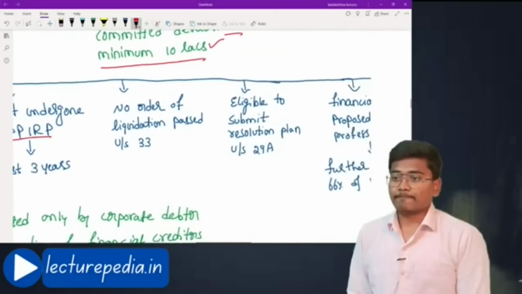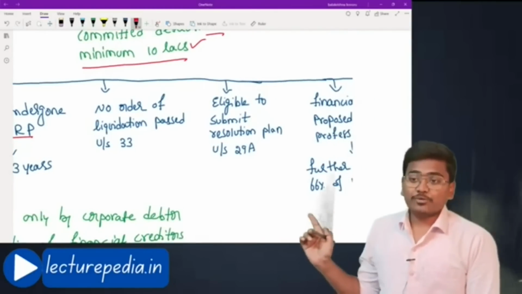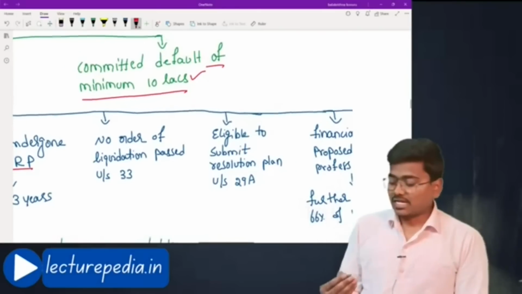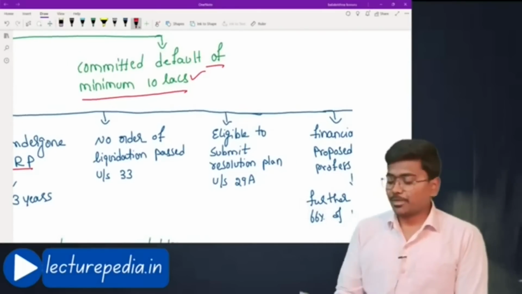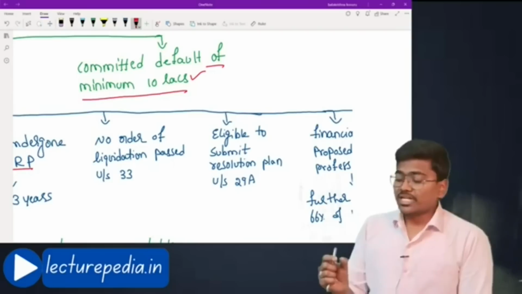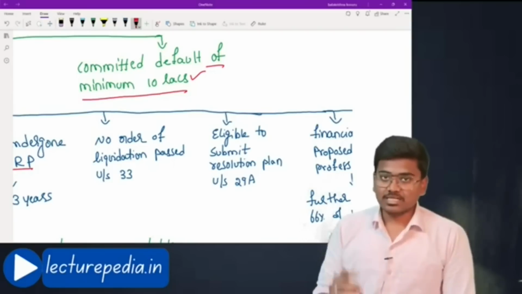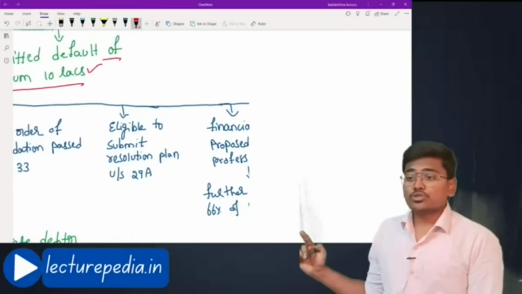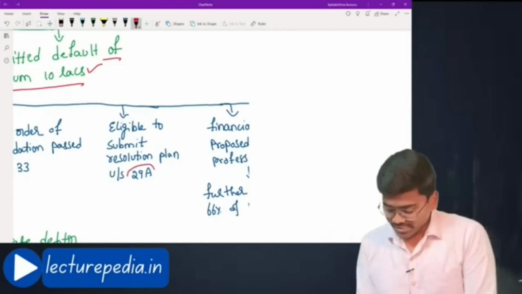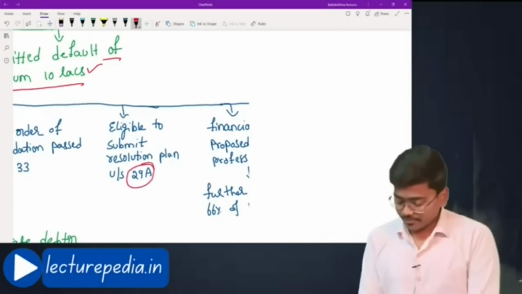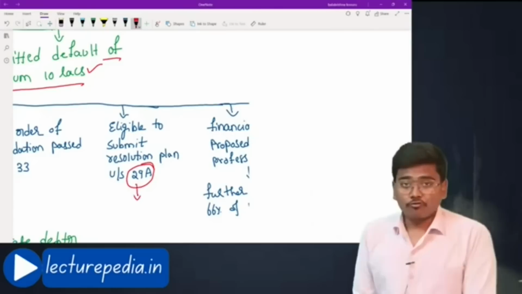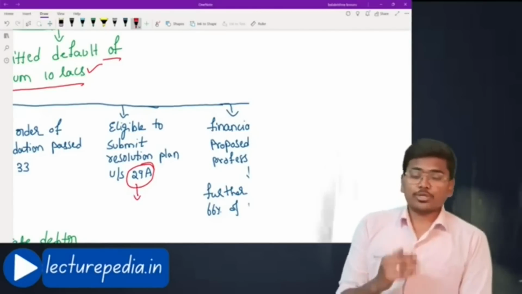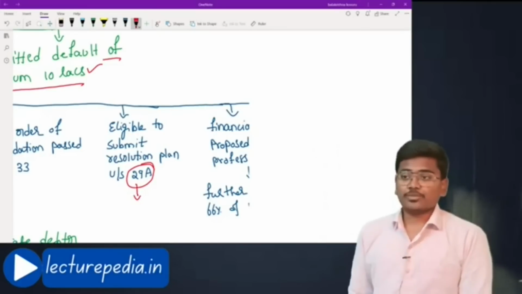Next, no order of liquidation passed under section 33. The MSME against whom the PPIRP application is initiated, no liquidation order has been passed against such MSME. Next, such MSME must be eligible to submit a resolution plan under section 29A. Section 29A speaks about eligibility of resolution applicants. All those criteria must be satisfied even by this corporate debtor against whom this PPIRP is initiated.